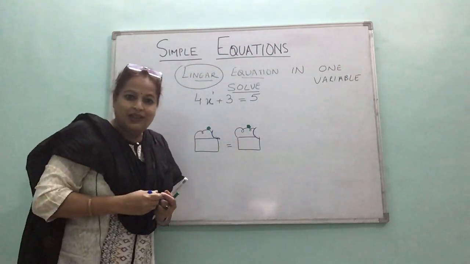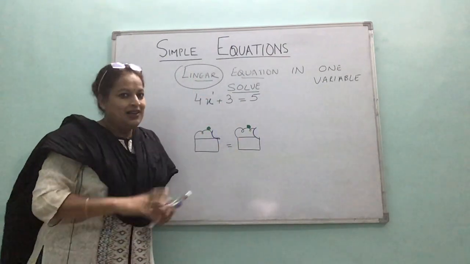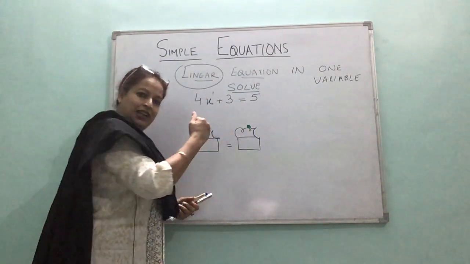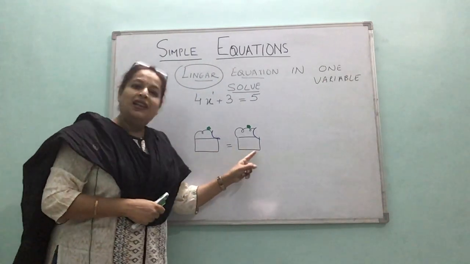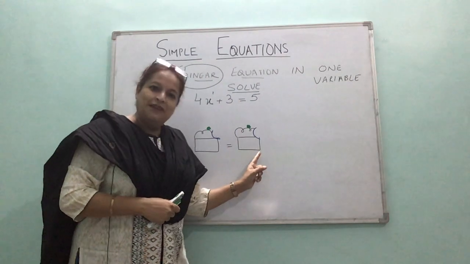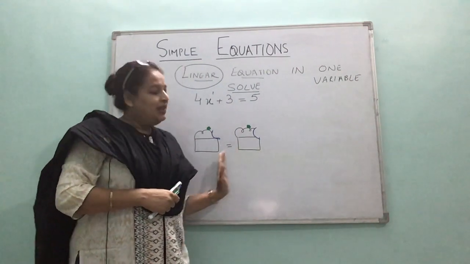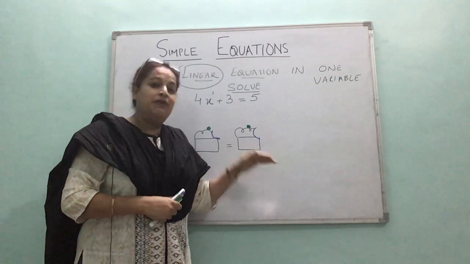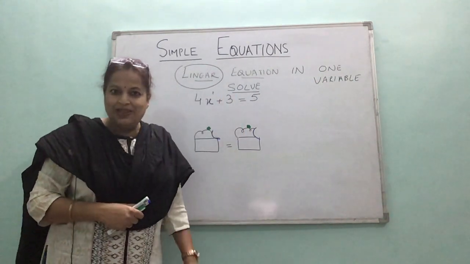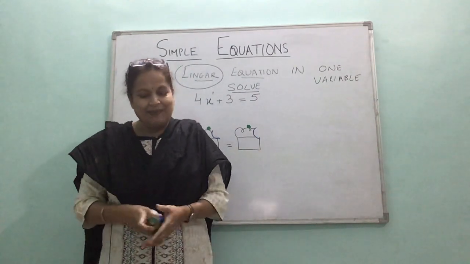He subtracted some part from this cup, exactly the same from this. Since the same portion has been removed, they are still equal. That means if we subtract the same number from both sides of the equation, then also they remain equal. They are less than before, but they are still equal to each other.